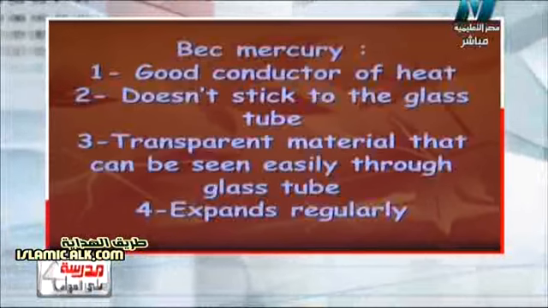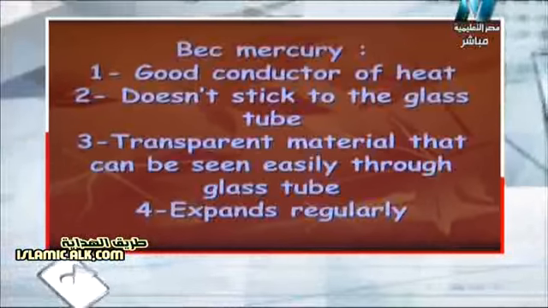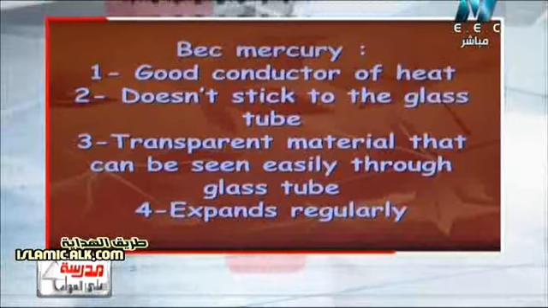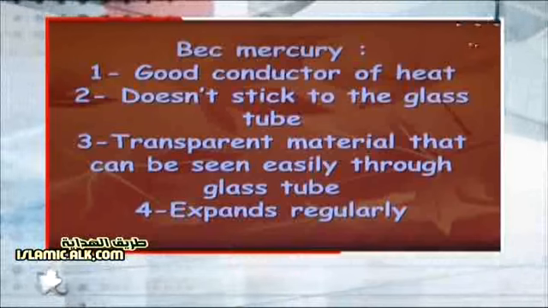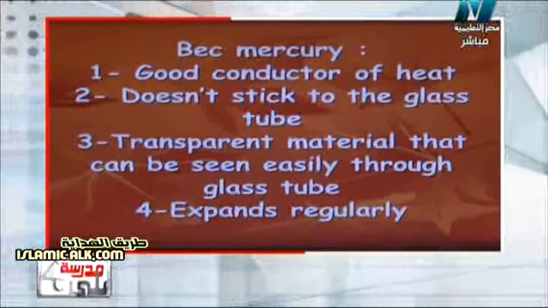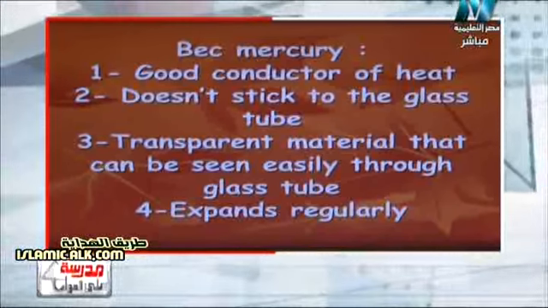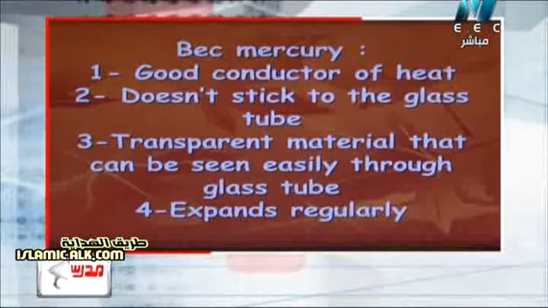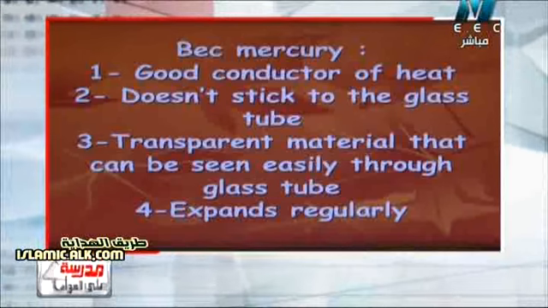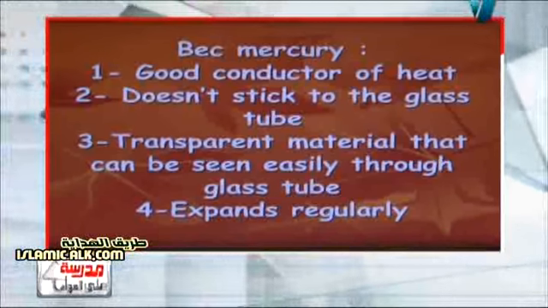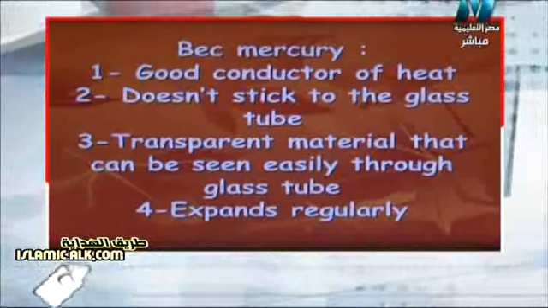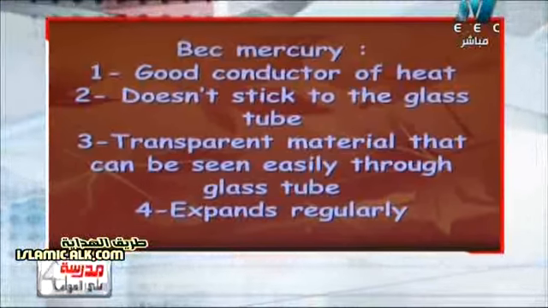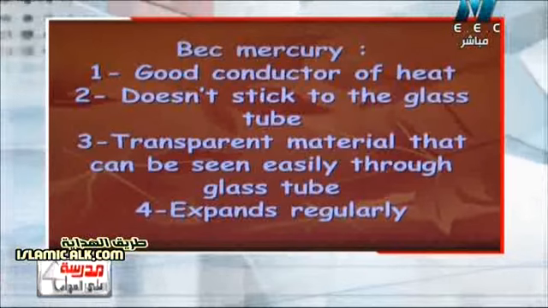Because mercury is a good conductor of heat. Mercury doesn't stick to the glass tube. Mercury is a transparent material that can be seen easily through the glass tube. And at last, mercury expands regularly. So we have many reasons for choosing mercury in the thermometer. Again, because it's a good conductor of heat, it doesn't stick to the glass tube, it's transparent, and it expands regularly.